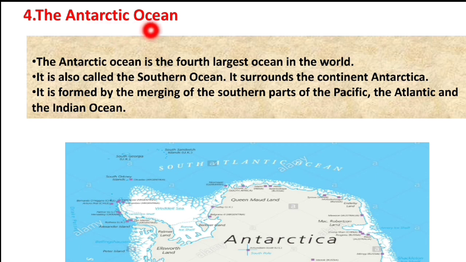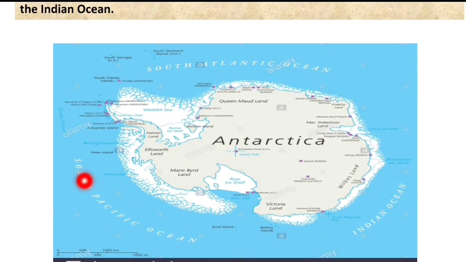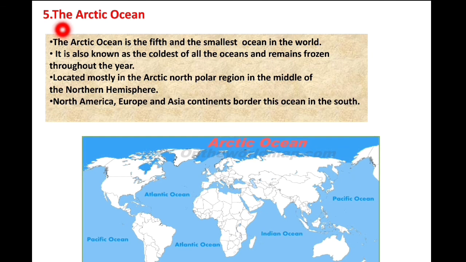Fourth, the Antarctic Ocean. It is the fourth largest ocean in the world. It is also called Southern Ocean. It is formed by the merging of three oceans that are Pacific, Atlantic and Indian Ocean.